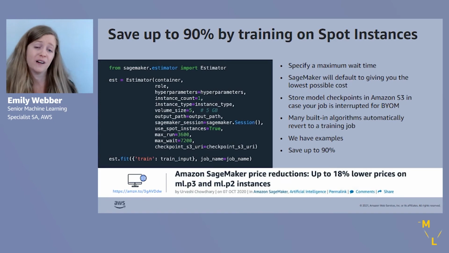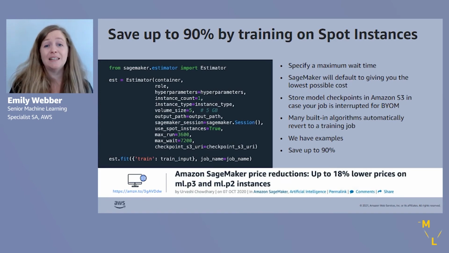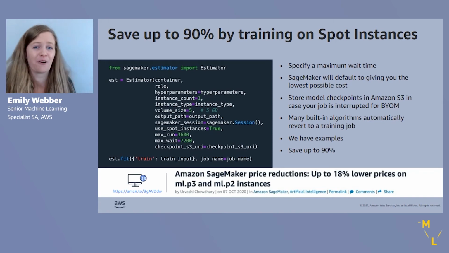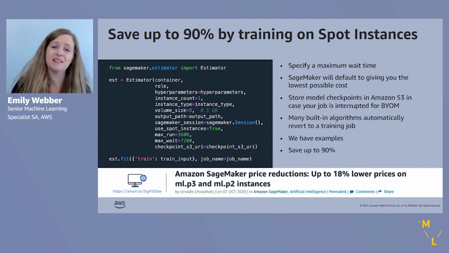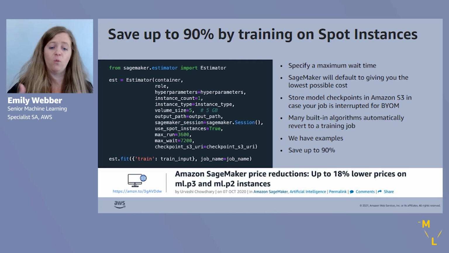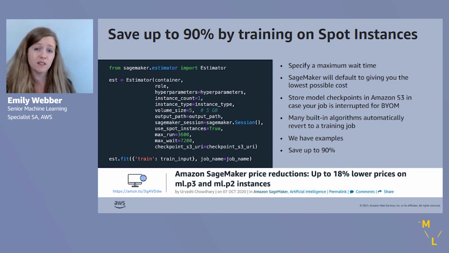Another thing you should know about training on SageMaker is that you can save up to 90% of your costs by using Spot instances. So Spot instances are a way that we can utilize what's called the Spot market on AWS. Spot market at AWS is essentially excess capacity. So Amazon has a lot of compute power, and a lot of compute instances. And as it turns out, not all of those instances are being fully utilized all of the time. There's some ebb and flow. And so when there's a dip in the usage, we expose those instances to customers in the form of Spot instances. Now, this comes with a couple caveats.